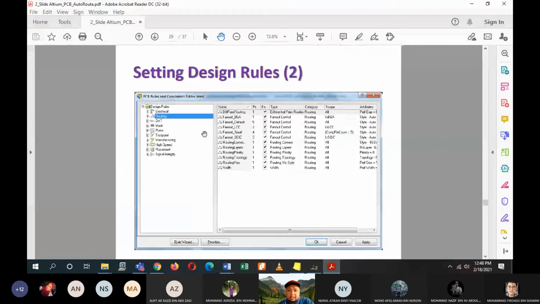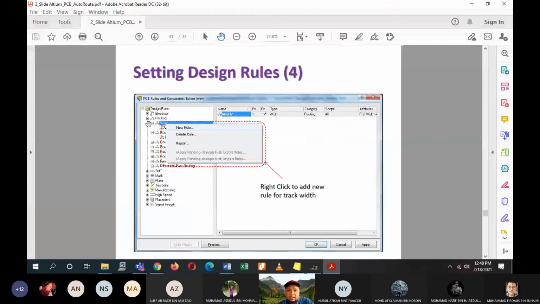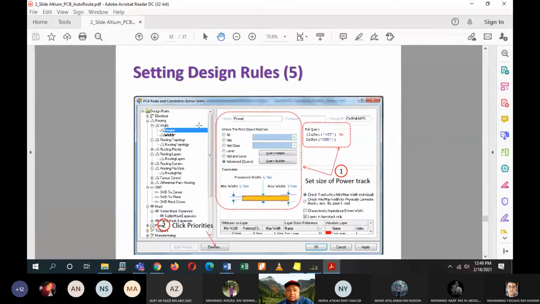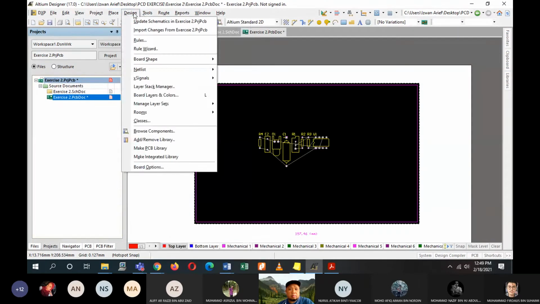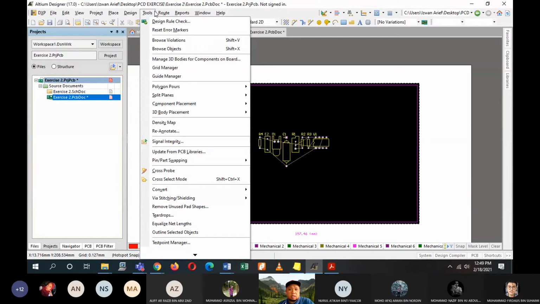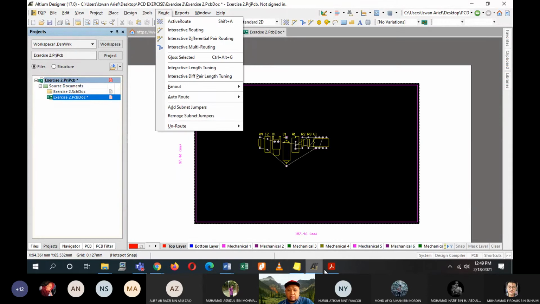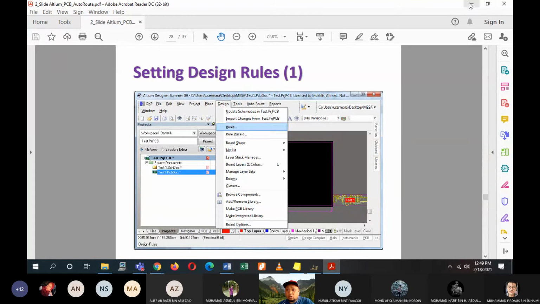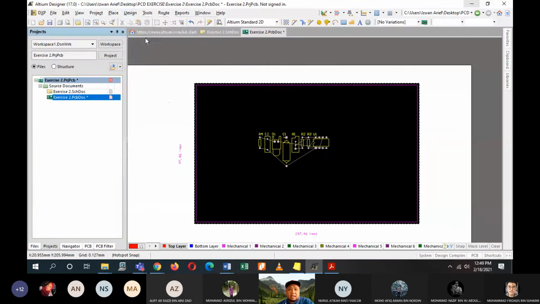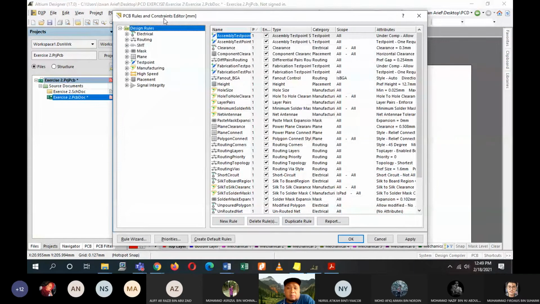This is routing. Under routing, expand it, click on new rules, and then we click the power and the width sizes. So go to design, go to rules. Okay, so design rules. The PCB rules and constraint editor window will pop out.